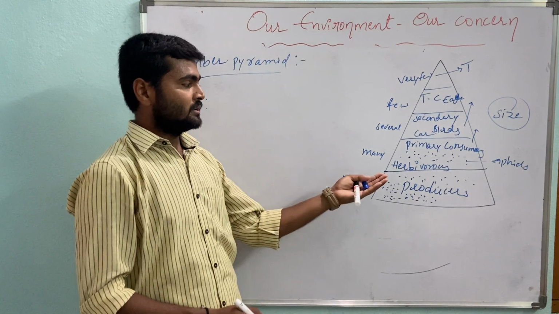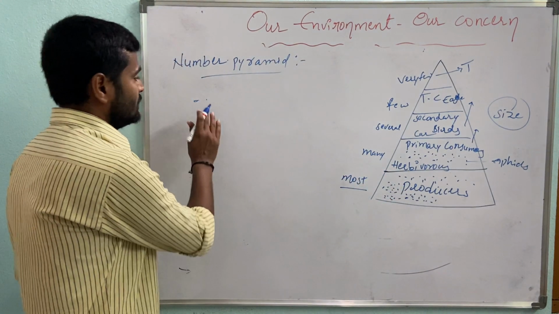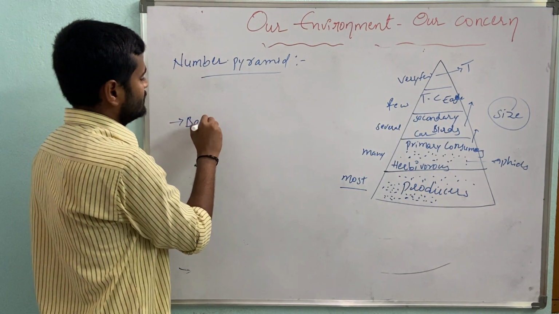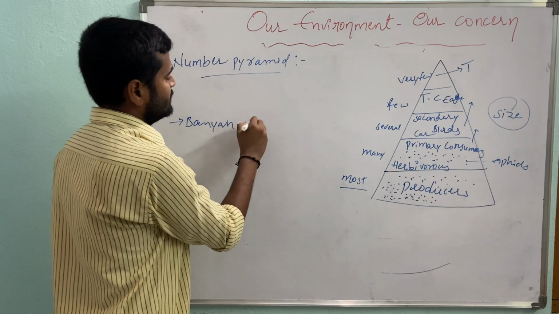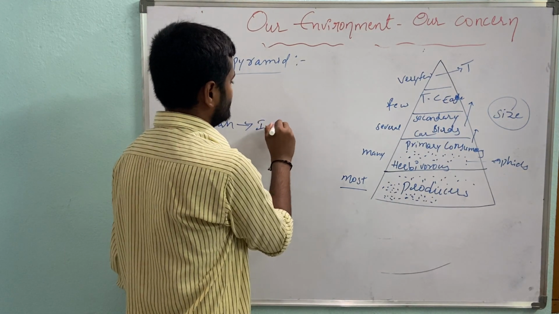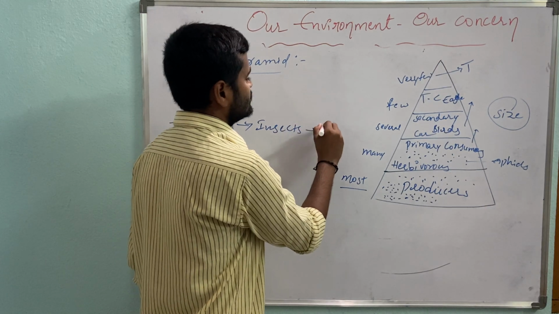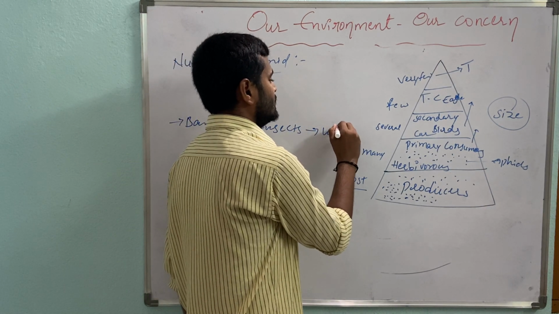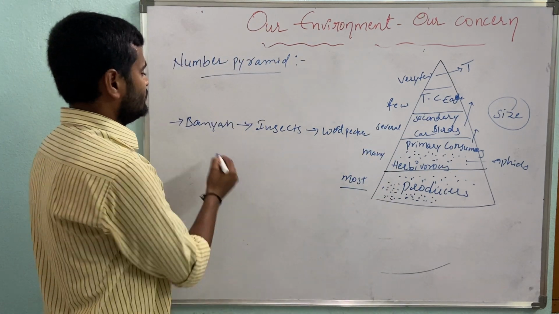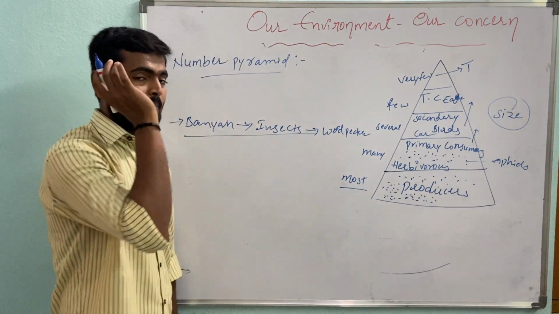Take one more example: a banyan tree, on which there are some insects, and on the insects one woodpecker.